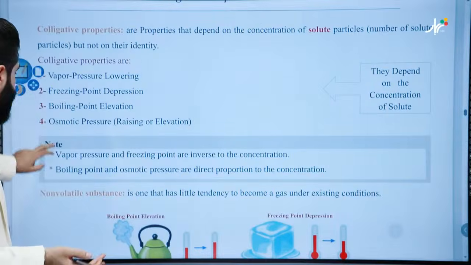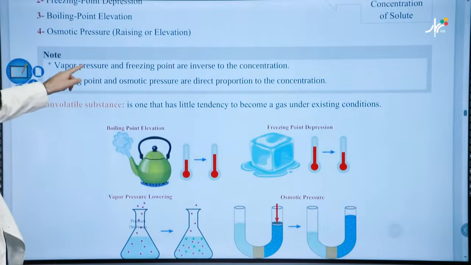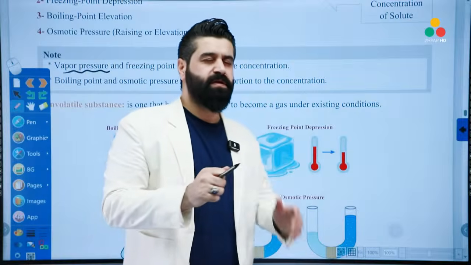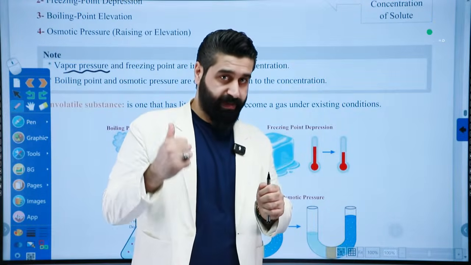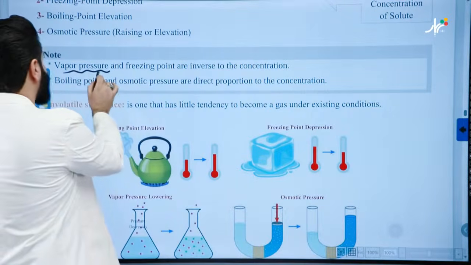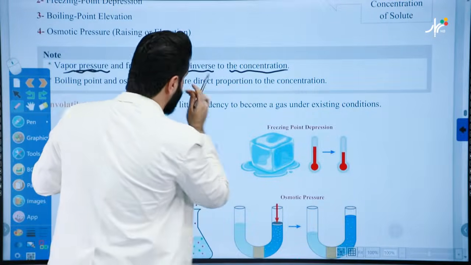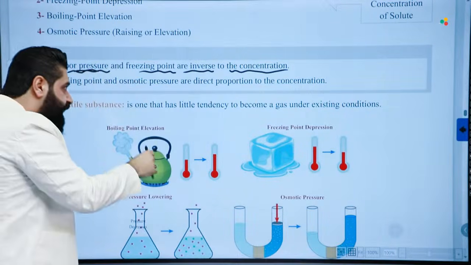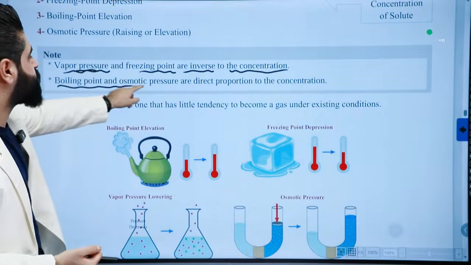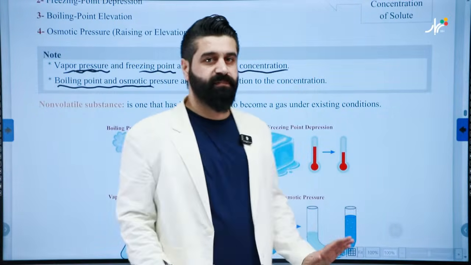So let's read something as a general point. We'll need the following points for all of them. Vapor pressure alone, is it inverse or direct? Vapor pressure lowering was direct, but vapor pressure alone was inverse. The same is true for the freezing point, which is inversely proportional with the concentration. But if I say vapor pressure lowering and freezing point depression, they are directly proportional. Be careful. Boiling point and osmotic pressure, with elevation or without elevation, are going to be directly proportional.